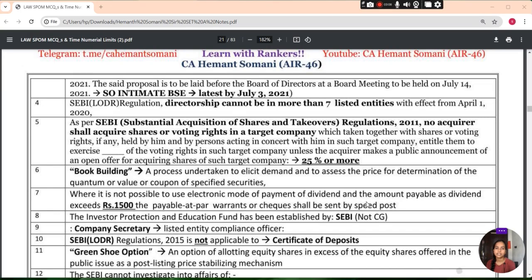Book building जो है, that is what? That is a process undertaken to elicit the demand and to assess the price for determination of quantum or value of specified securities.